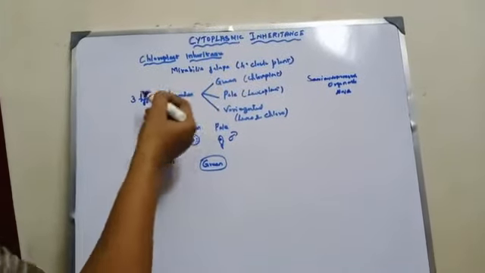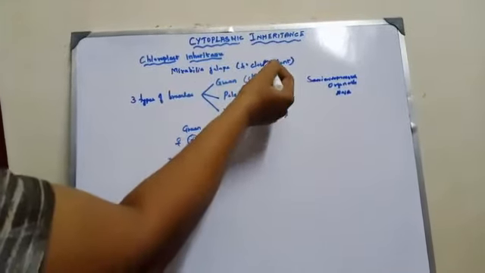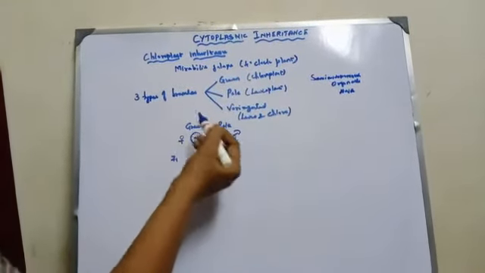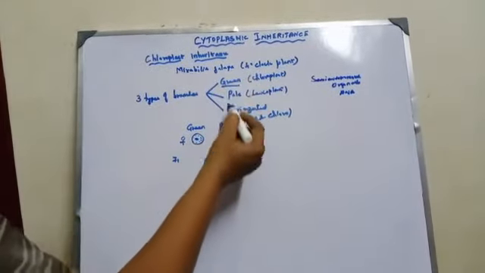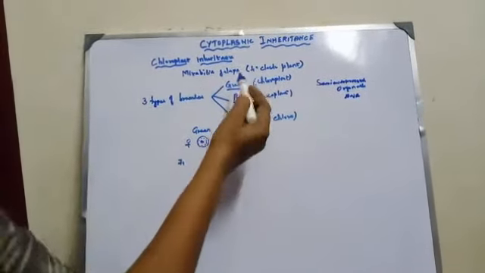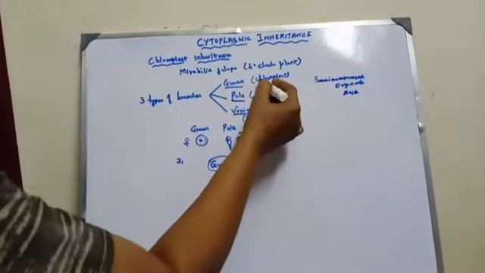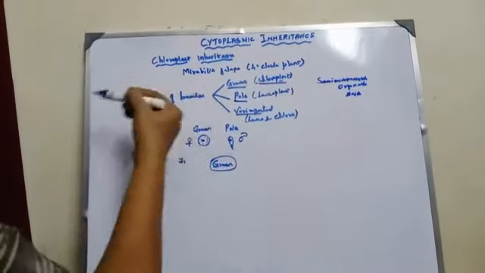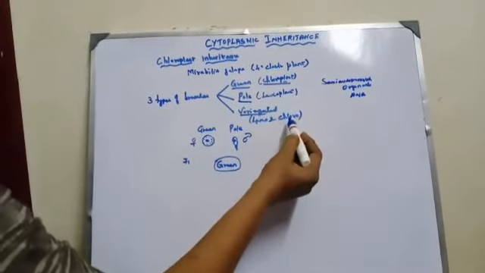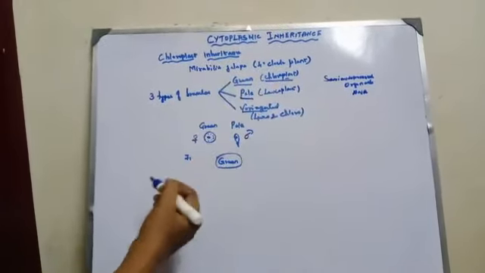An example for chloroplast inheritance is Mirabilis jalapa, whose common name is the 4 o'clock plant. These plants possess 3 types of branches: one is green, another pale, then variegated. The green branches have leaves that possess chloroplast, and the pale have leucoplast. In variegated leaves, both leucoplast and chloroplast are found.